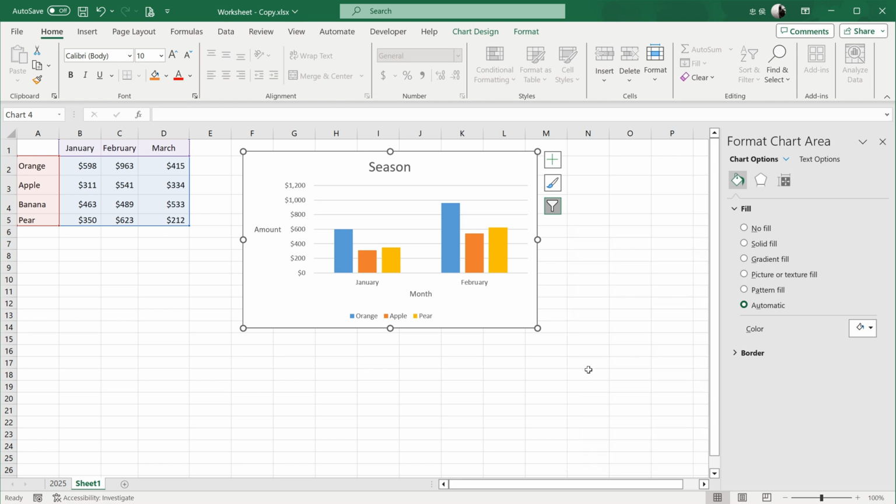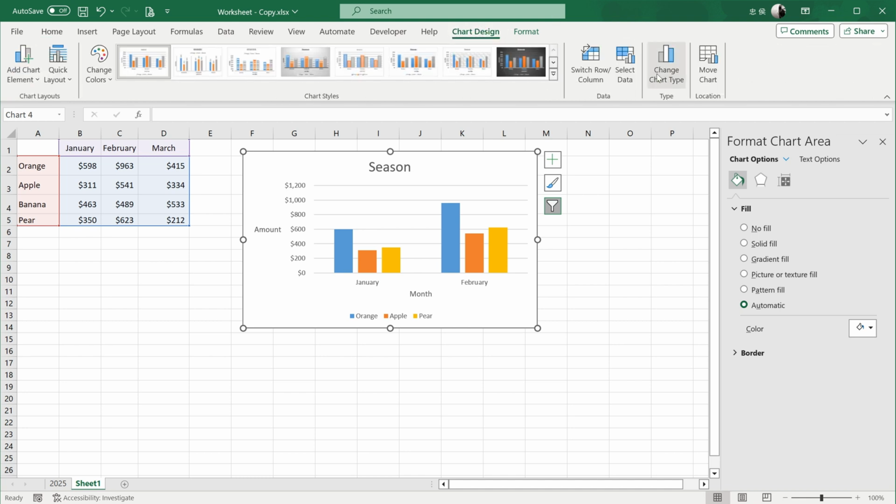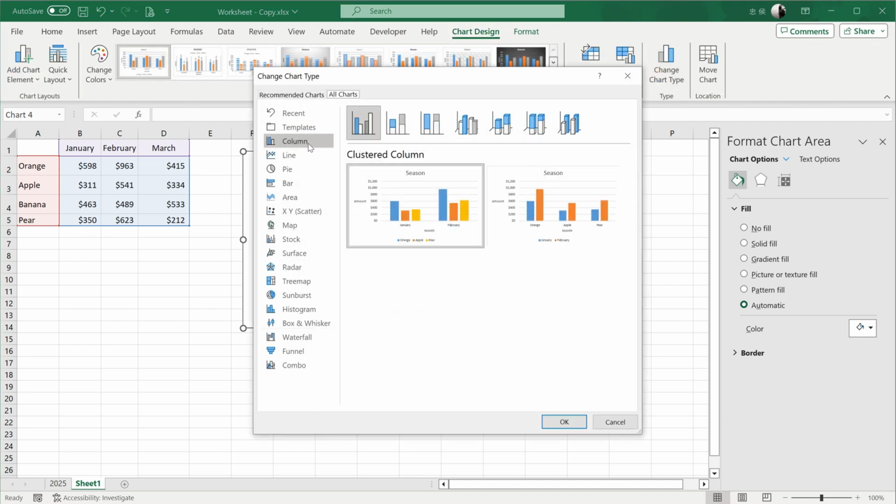If you suddenly want to change the column chart to another type, that's easy too. In the Design tab, click Change Chart Type, choose the new chart style you want, like bar chart. Then pick a bar design, hit OK.